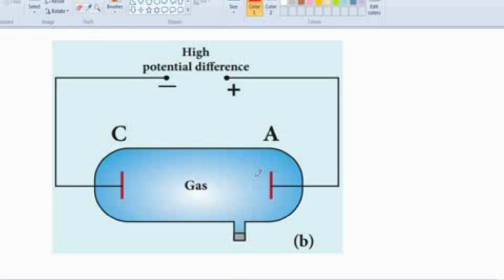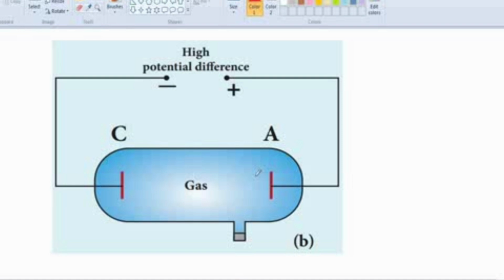Then when cathode rays fall on a high atomic mass material, it produces X-rays. We saw production of X-rays in the 7th lesson. When fast moving electrons are suddenly stopped by the metal target, X-rays are produced, not electrons. So when the electrons hit the metal, definitely X-rays are produced.